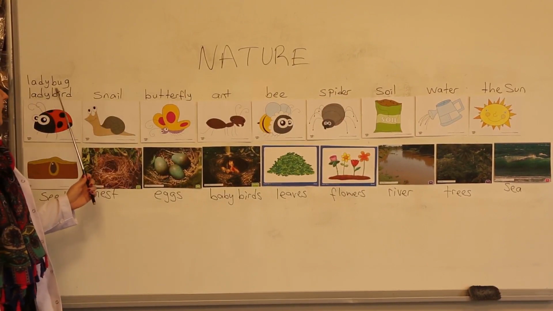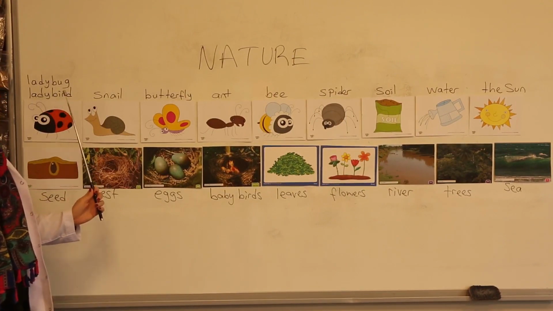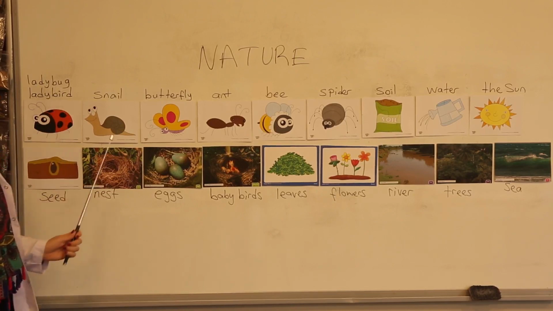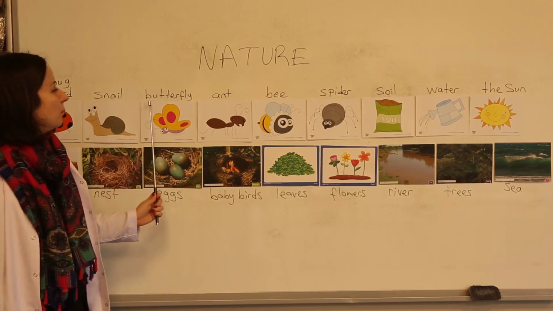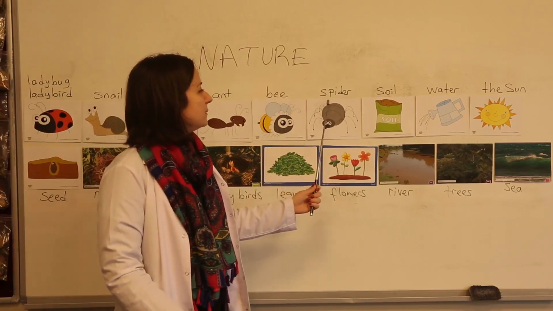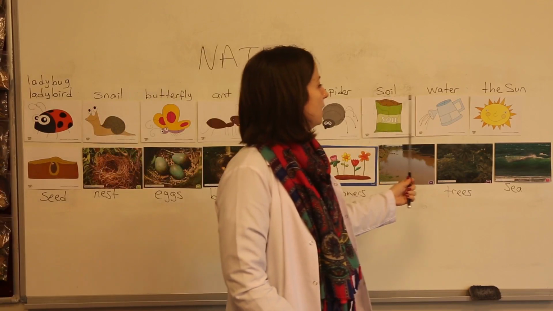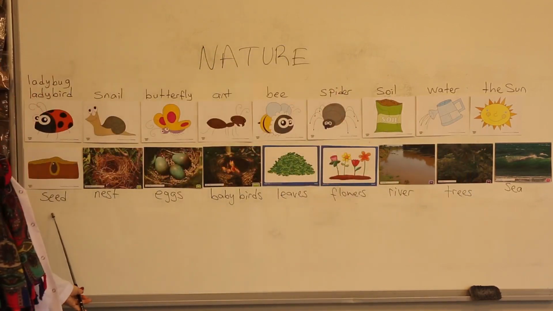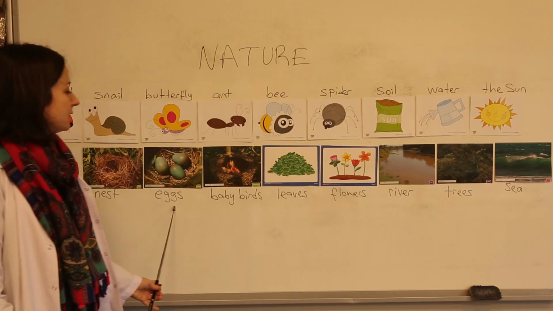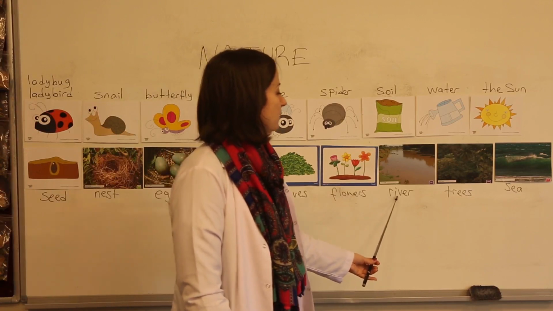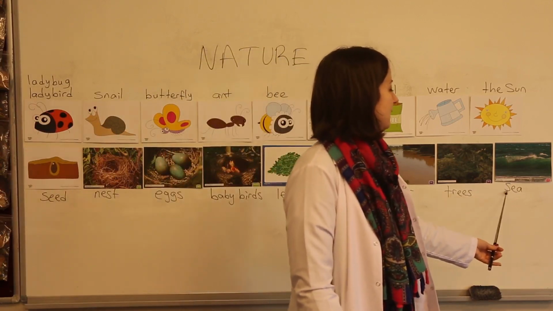Okay, we can say ladybug or ladybird. Both of them are acceptable. Ladybug or ladybird, snail, butterfly, ant, bee, spider, soil, water, the sun, seed, nest, eggs, baby birds, leaves, flowers, river, trees, and sea.